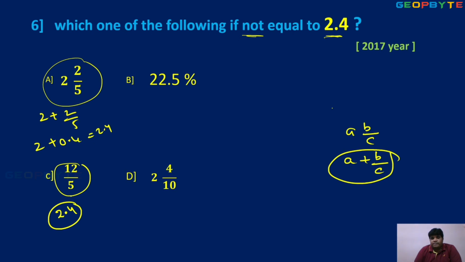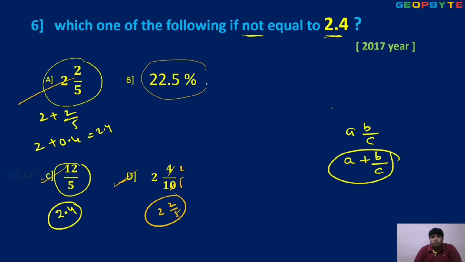Again the answer is the same. 24 by 10. So 2 2s are 2 5s, so 2 by 5. This is already option A, so this is also the same answer, 2.4. So A is also a right answer, B, C also, D also. So 3 answers are equal to 2.4.